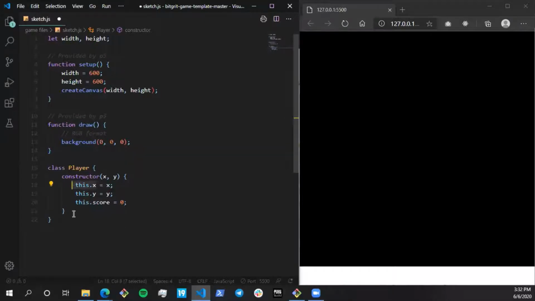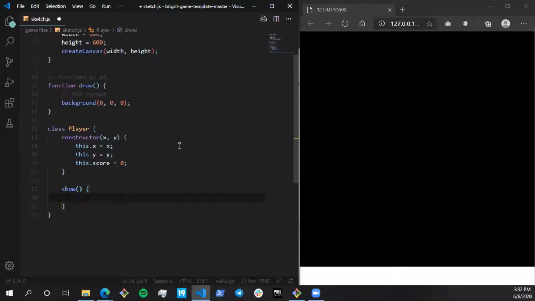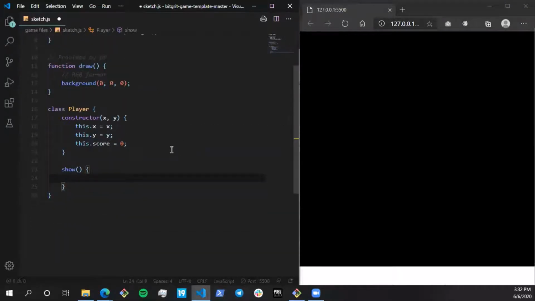The next function it's going to have is called show. Now you have it ready, but we're not really showing it. In order to draw this, the first thing we have to do is set the rect mode as center. I'll be explaining rectMode a bit later, so just copy it for now.